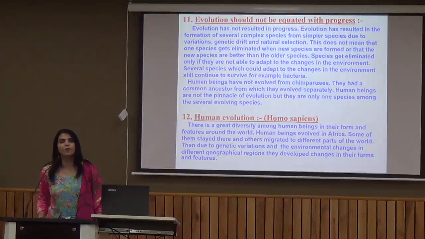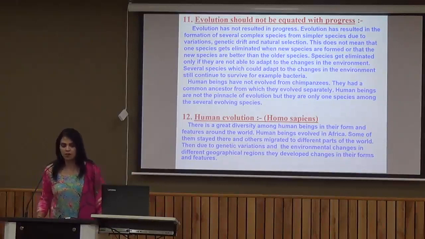And human beings have also not evolved from chimpanzees. This is also a misconception. They had a common ancestor long back, and after that they all evolved separately. Human beings are not at the topmost position of evolution because evolution is still taking place. We are only one of the advanced species, but we cannot say that evolution will not take place now. Evolution will take place now also.